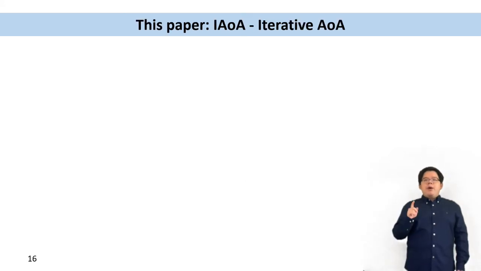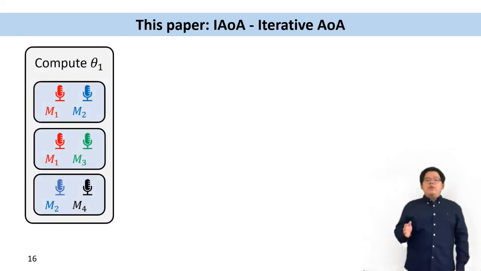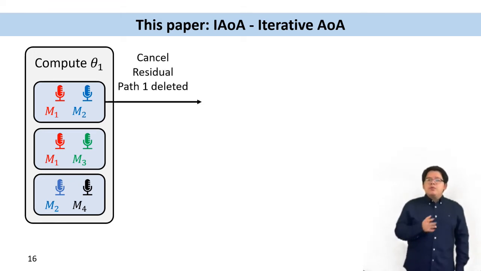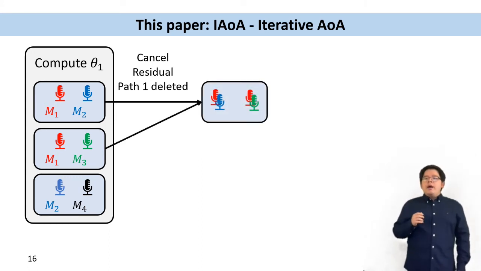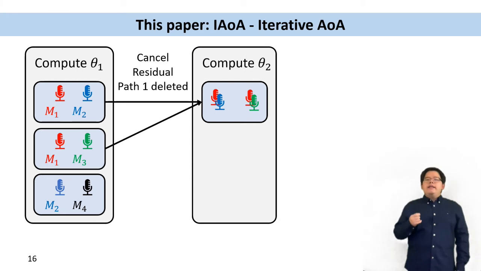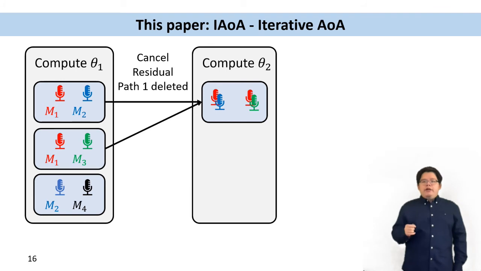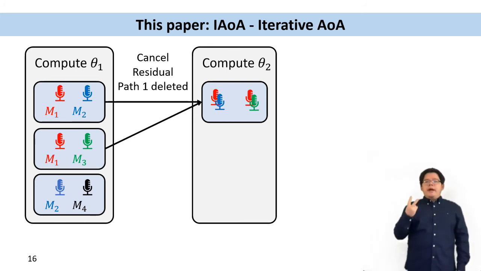In this paper, we propose iterative AOA, or IAOA. Let's see the flow of our algorithm. For every microphone pair, we use the align and cancel algorithm to find the direct path AOA theta 1. And after the direct path is cancelled, we pass the residual into the second round. And for every residual pair, we apply align and cancel again to find the AOA of the echo, theta 2. Note that a residual pair consists of 4 microphone signals because each residual needs 2 microphones.